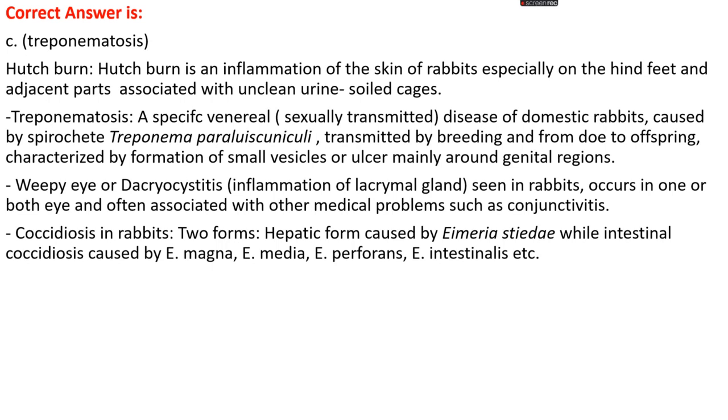VPI or dacryocystitis, which is the inflammation of the lacrimal gland, is also seen in rabbit and occurs in one or both eyes and is often associated with other medical conditions such as conjunctivitis. Also, we can see coccidiosis in rabbits. We found two forms of coccidiosis in rabbit, a hepatic form and another, intestinal form. Hepatic coccidiosis is mainly caused by Eimeria stiedae, while intestinal coccidiosis is mainly caused by Eimeria magna, Eimeria media, Eimeria perforans, Eimeria intestinalis, etc.